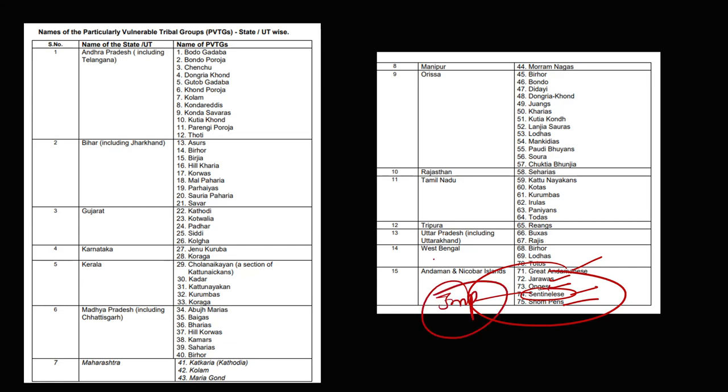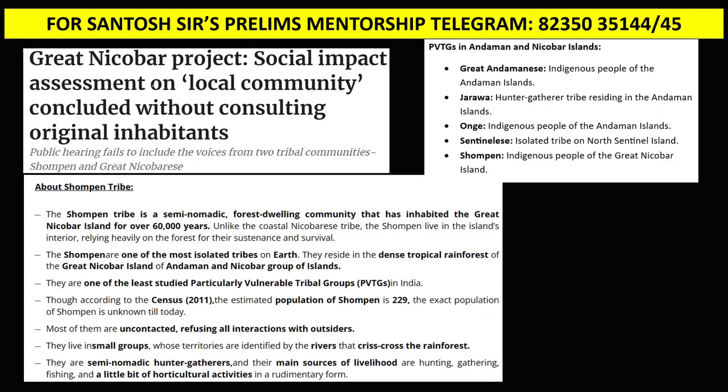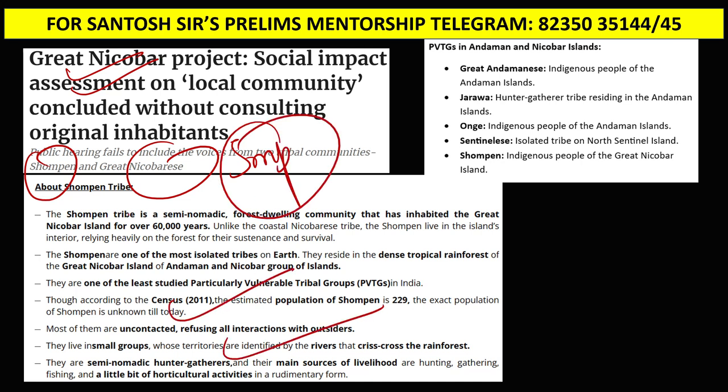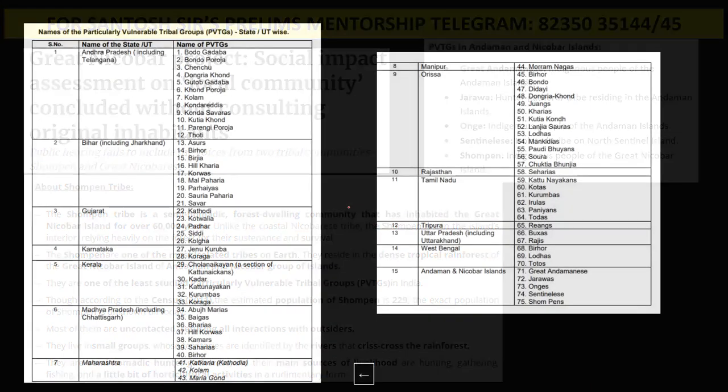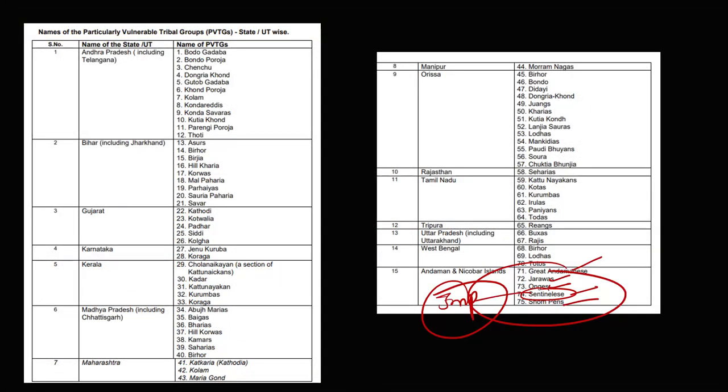Very, very important. Let me show you, guys. You can see here, the Great Nicobar project is having concern for the Shompen tribe and Great Nicobaris. So you may get a question on the Shompen tribe, or you may get a question on what the PVTGs of Andaman and Nicobar Island are, even other PVTGs of Odisha.